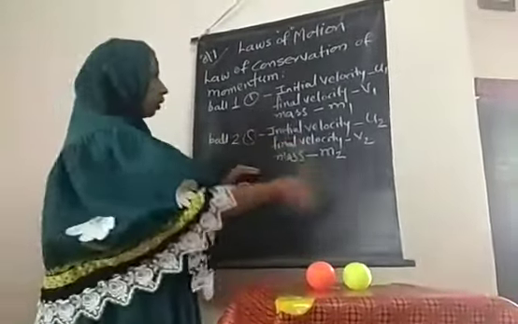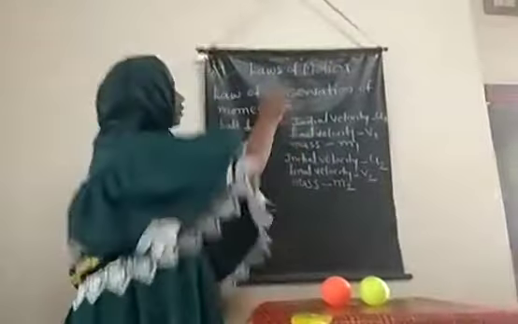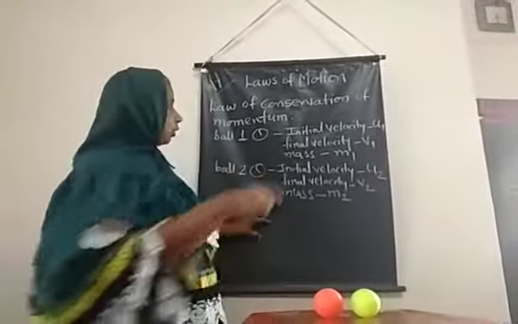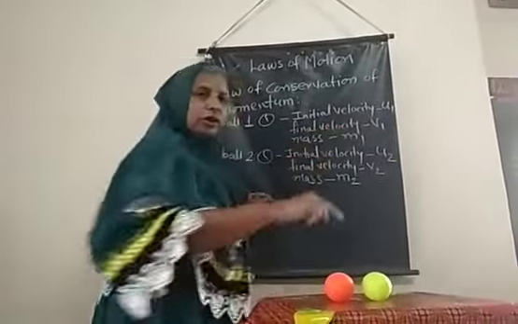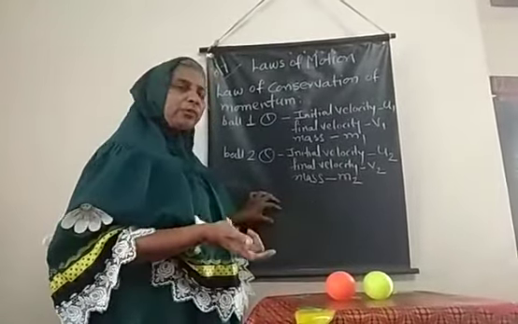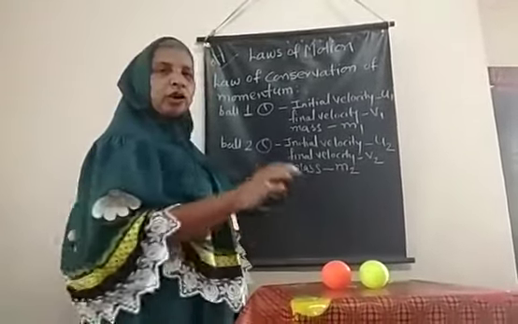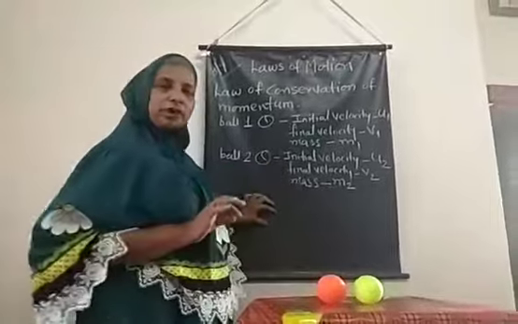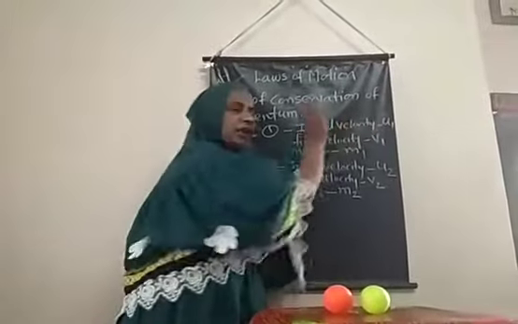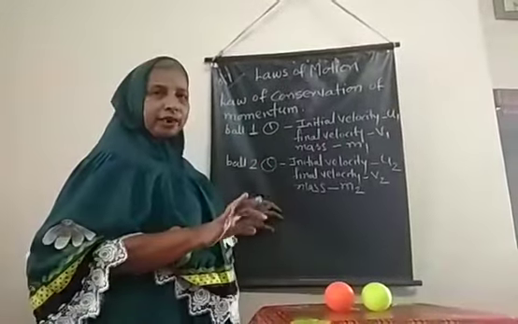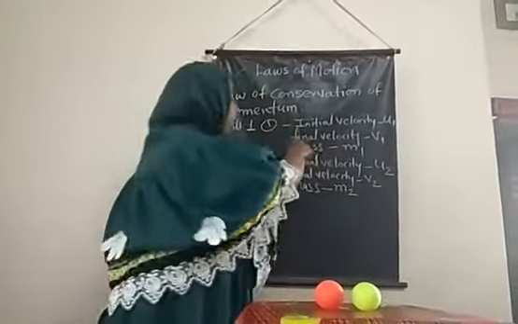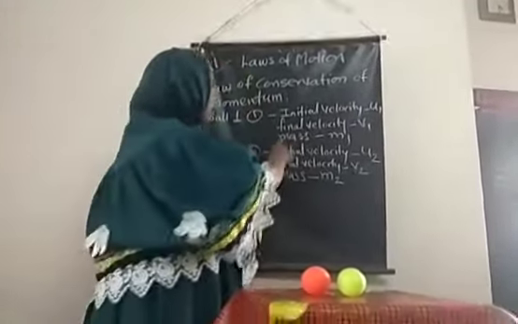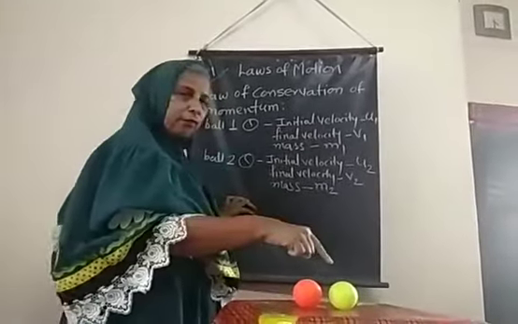Now I am giving the derivation of the law of conservation of momentum. For the first ball, the initial velocity is u1. Every time the object is not stationary. Here the object is stationary, so we can say u1 is 0, but it is not always like that, so let's represent the initial velocity by u1. The final velocity is v1 and the mass of the first ball is m1.